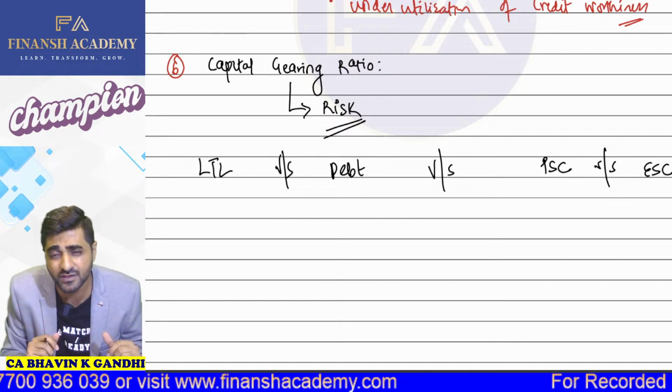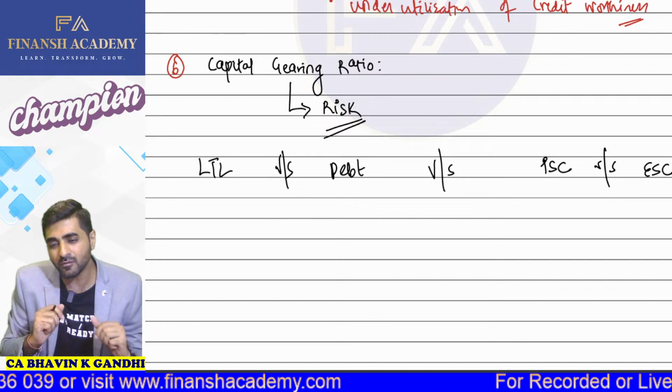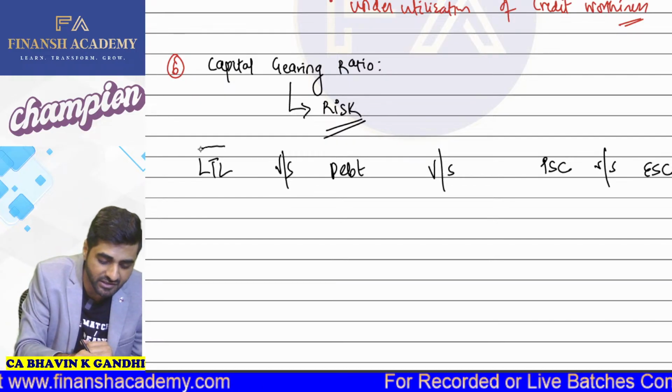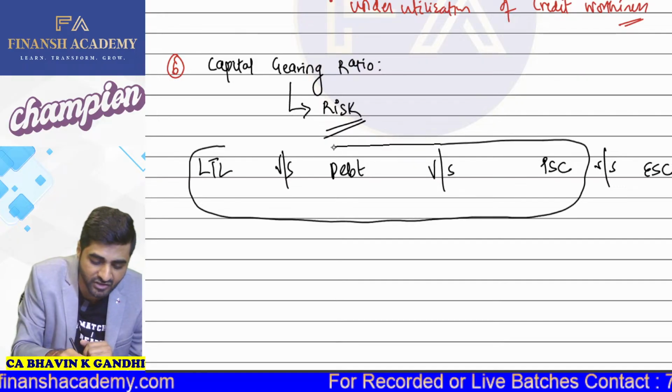Okay, so these are the different sources. You know, what is the common part in the first three sources which I've written? That is long-term loan, debt, and preferentials.